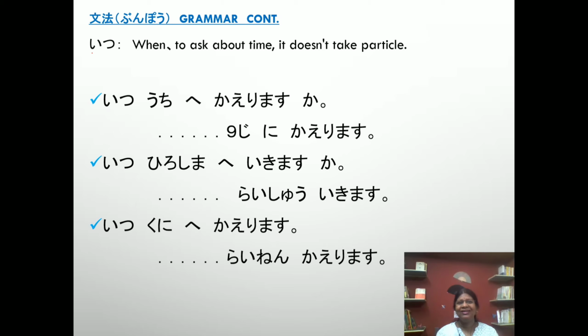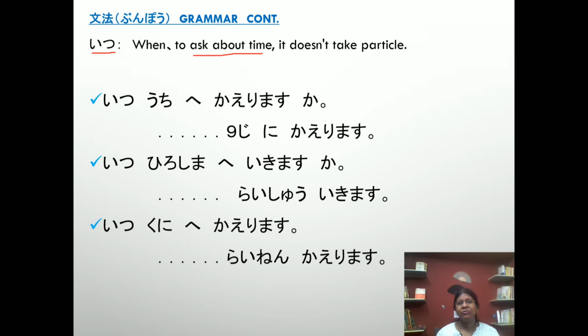Now we learn the WH question whose meaning is when. In our previous lesson, we learned there are so many question forms for time, like nan nichi, nan gatsu, nan yobi. Okay, instead of all those questions, we can use only itsu to ask about time. It does not take a particle. When you put the question with itsu, there is no need to use a particle. Okay, but when you give the answer, it may require one. Okay, look at the sentence.